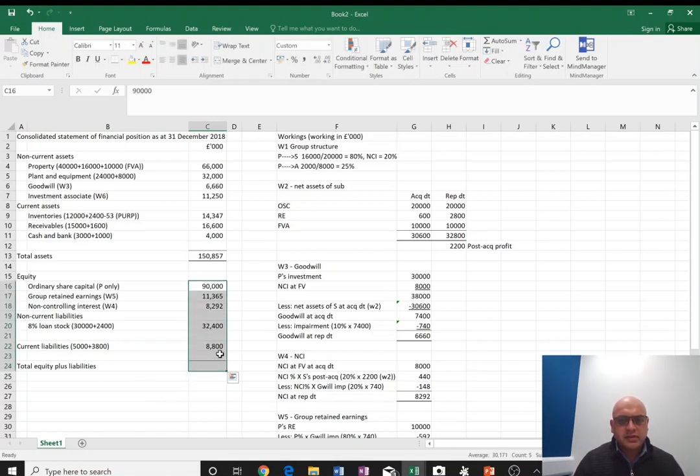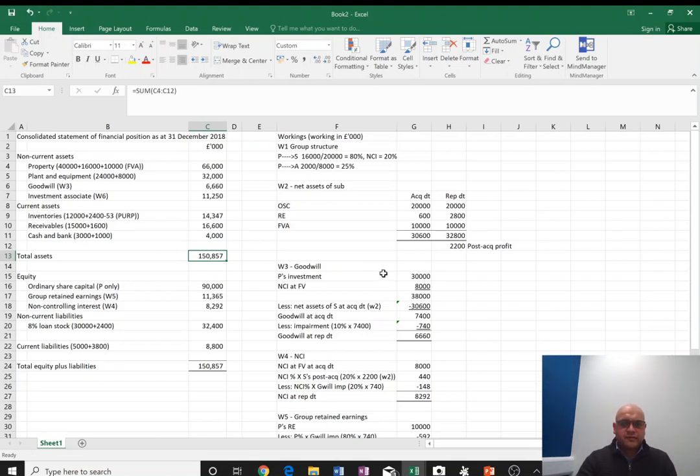Okay, and adding up equity and liability side, 150,857. Now balancing, well done. Okay, so it's simple, it's not hard. Consolidated SFP question, you can complete it pretty fast if you know what you're doing.